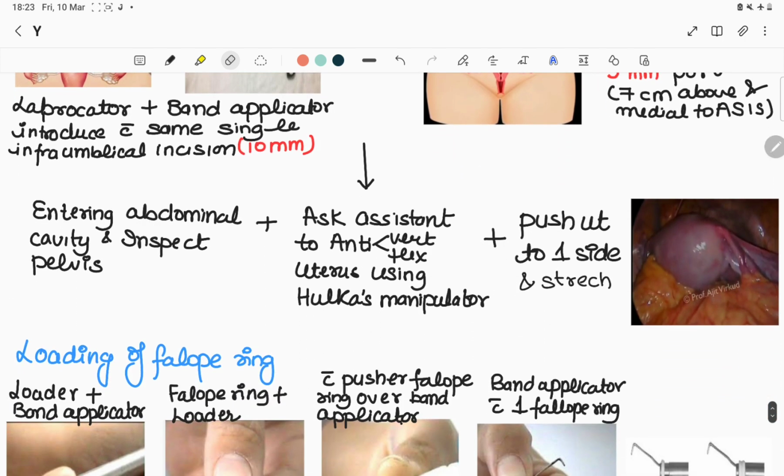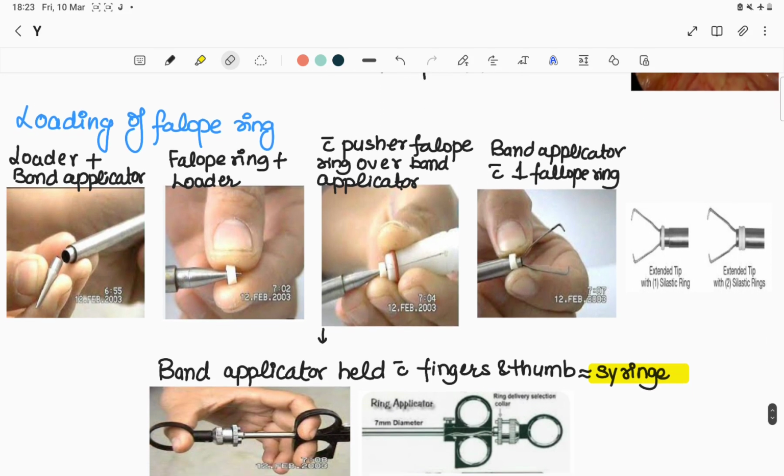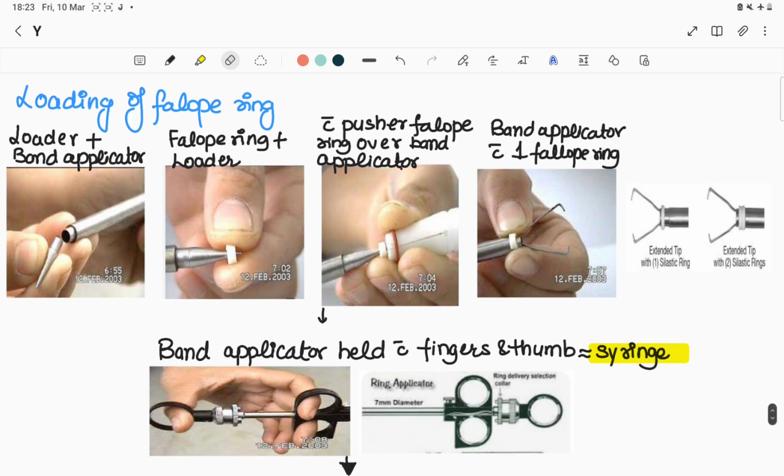After entering the abdominal cavity, we will inspect the pelvis and ask the assistant to antevert and anteflex the uterus using the Hulka's or Vitt's manipulator, and ask the assistant to push the uterus to one side to stretch the structure so the fallopian tube is visible. On the other side, the assistant, or prior to the surgery, we can load the fallope ring. So, how to load the fallope rings?